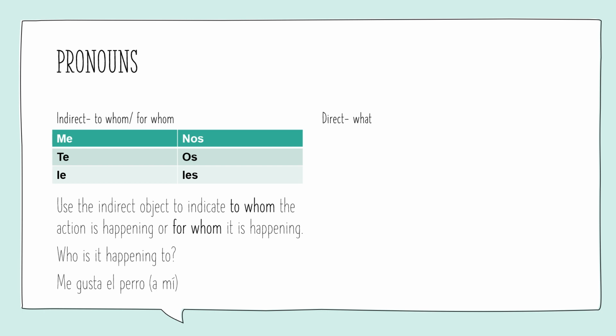For example, and this should look fairly familiar to you, me gusta el perro, a mí. So remember, a lot of times we hear this as being, quote, I like the dog, but in Spanish, we don't actually have a verb to like. It's the verb to please. So in reality, what this is saying is el perro is our subject, gusta is the verb, and me is the indirect object, all right? The dog is pleasing to whom? Me.